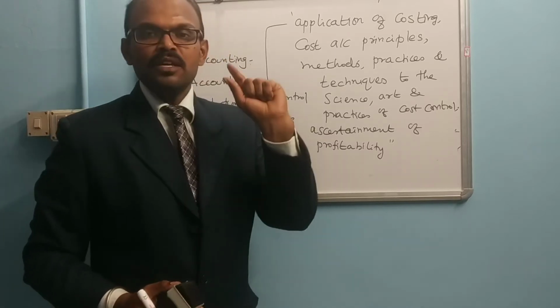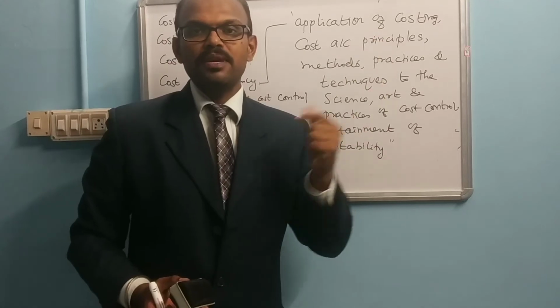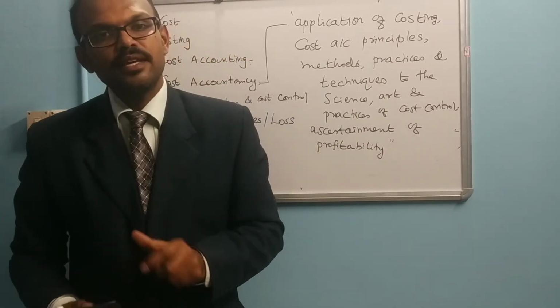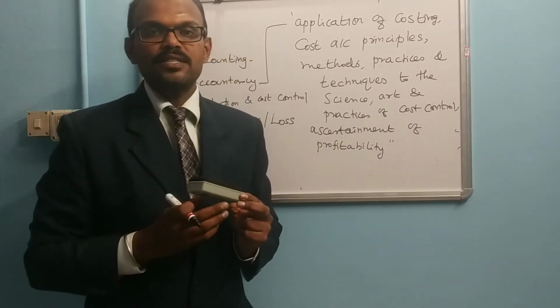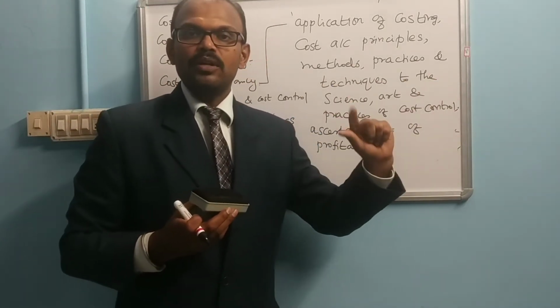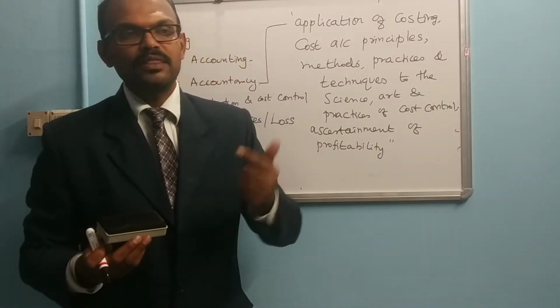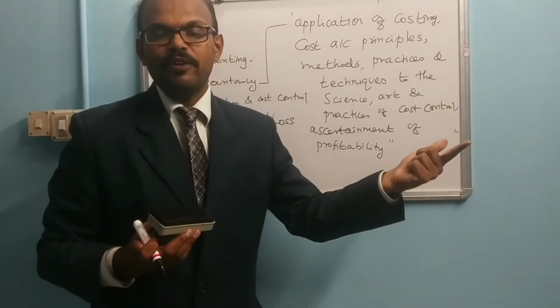For example, take two organizations, organization A and organization B. In organization A, one cost accountant is calculating the price of the product. In organization B, another cost accountant is calculating the cost of that product. He may use one method, or he may use another method, to find out that cost.